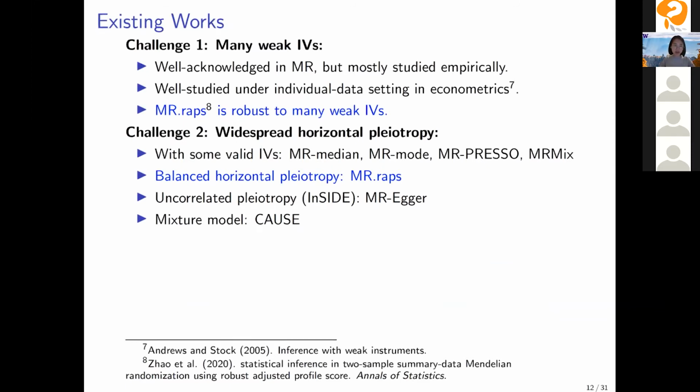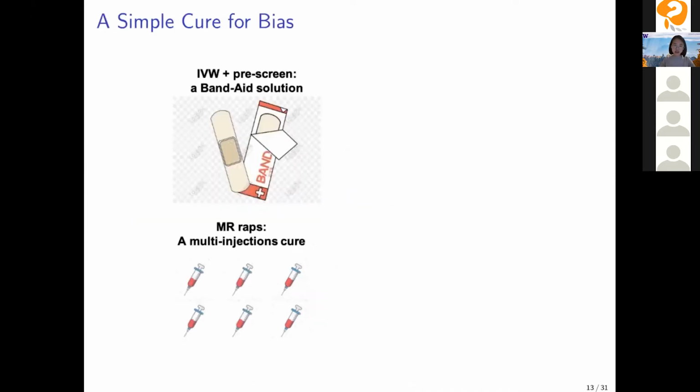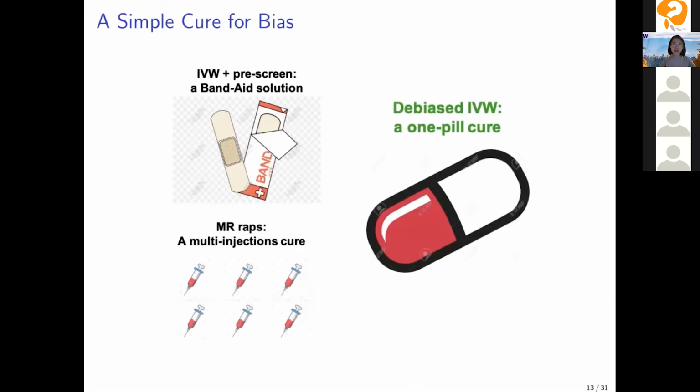So we have MR-REPS, which is a great method, but it's relatively complicated because we need to deal with an optimization problem based on a profile likelihood function. And it's not guaranteed to give us a unique solution. So in this talk, we will introduce a one pill cure. It's a very simple solution to these 2 challenges.